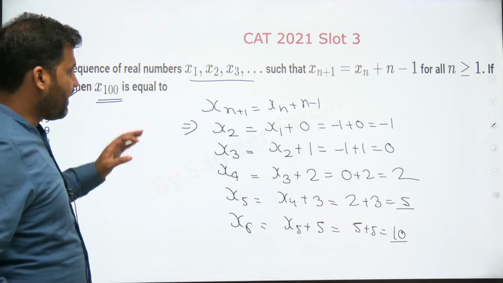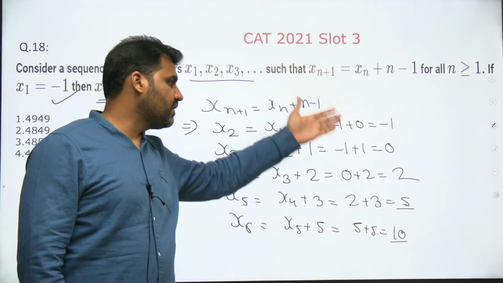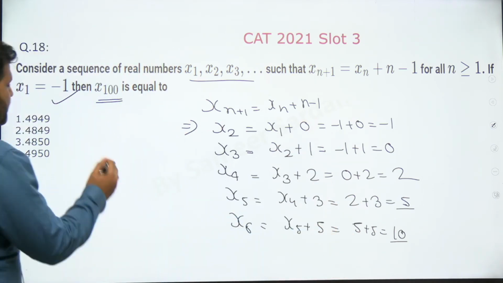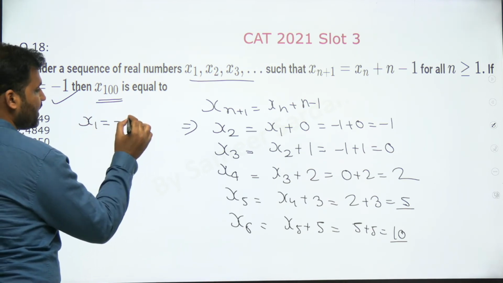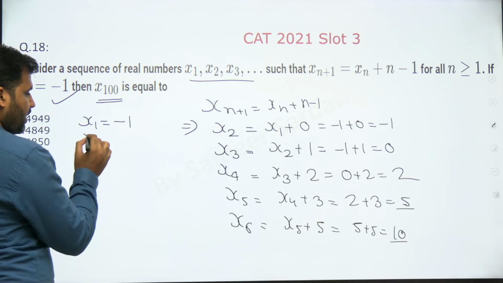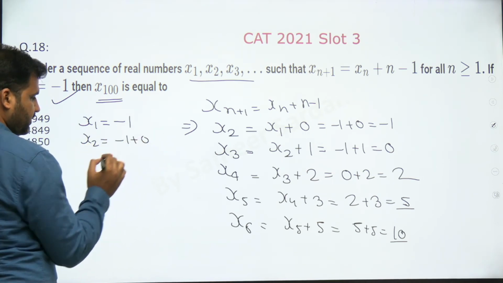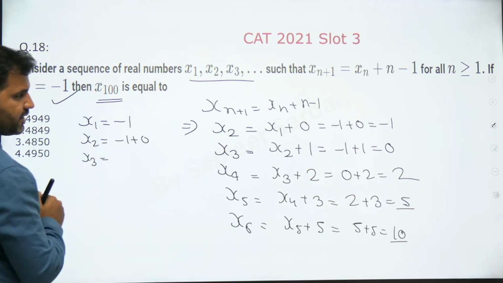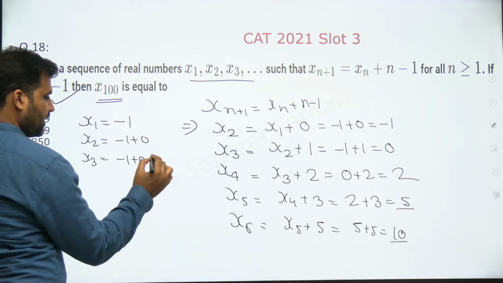Now, every time you're solving a question like this, you first need to find out 5 or 6 values, observe a pattern in the series, and you will get your answer. Now, see this, guys. You have to see a relationship between different values. x1 is minus 1. x2 is also minus 1, that means minus 1 plus 0. x3 is equal to 0, that is equal to minus 1 plus 0 plus 1.